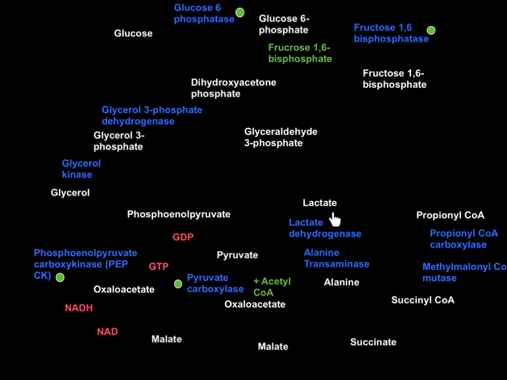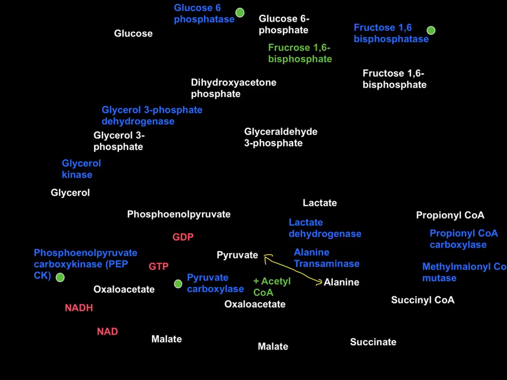Then we have seen lactate coming from anaerobic glycolysis, propionyl CoA coming from oxidation of odd number carbon fatty acids, and glycerol coming from triacylglycerol breakdown. Let's see how each of them can be converted to glucose. Let's start with alanine. Alanine is initially converted to pyruvate by the alanine transaminase enzyme, and that's a reversible reaction. Now alanine is going into pyruvate formation.